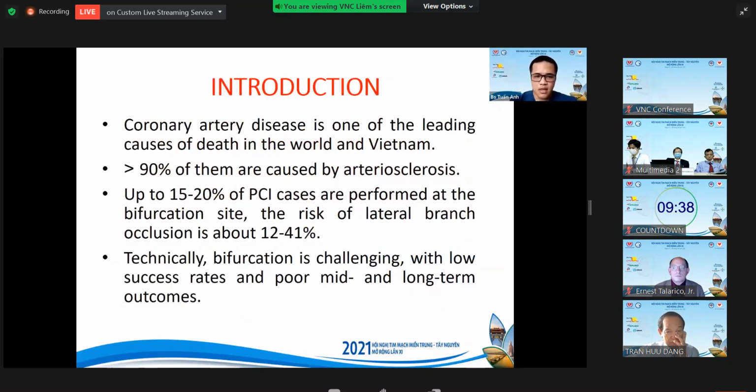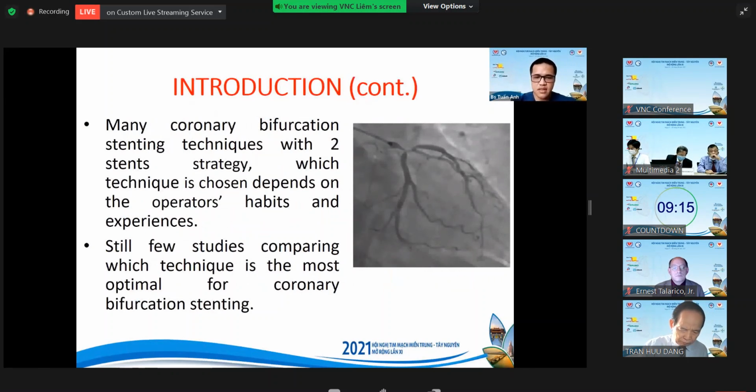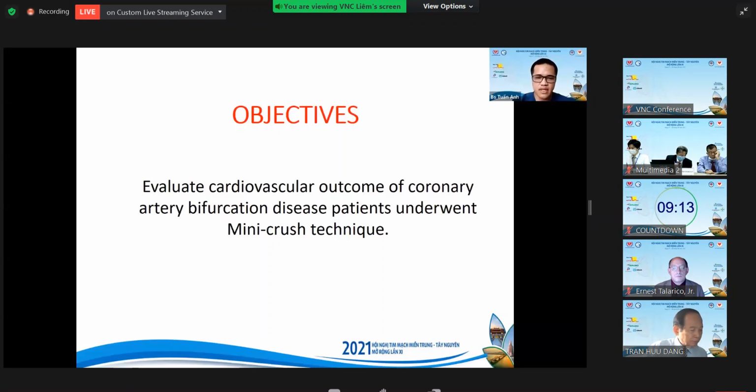As you are aware, coronary artery disease is one of the leading causes of death in the world and Vietnam. From 15 to 20% of PCI cases are performed on coronary artery bifurcations. Technically, bifurcation is challenging, with a lower success rate and poor long-term outcome. So we carried out this study for the purpose of evaluating cardiovascular outcomes of coronary artery bifurcation disease patients